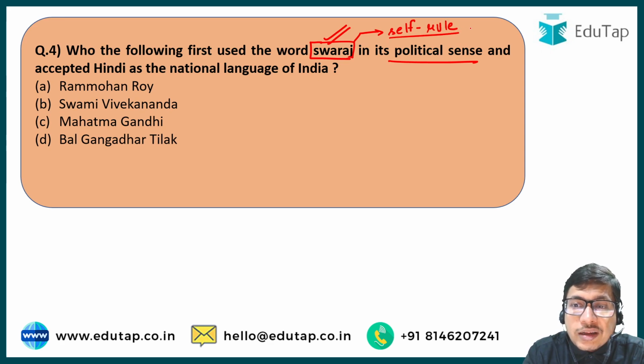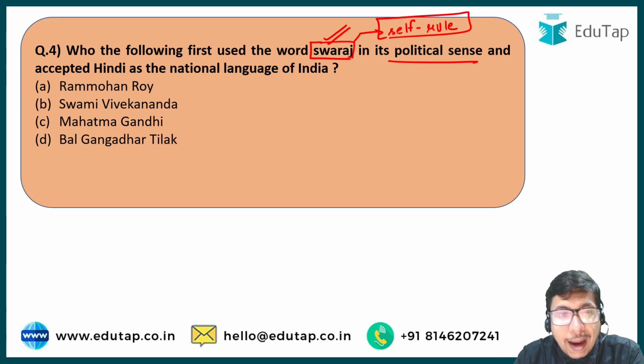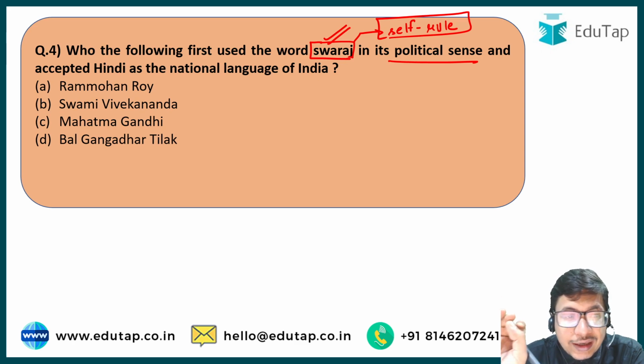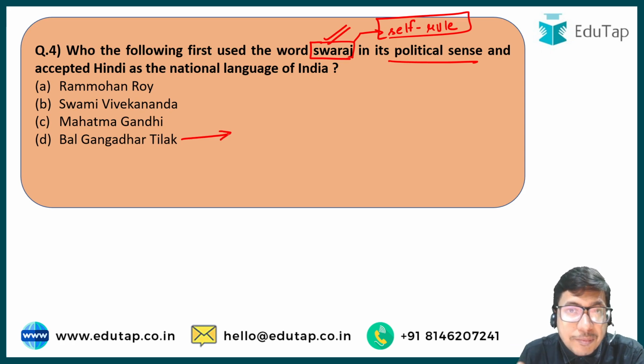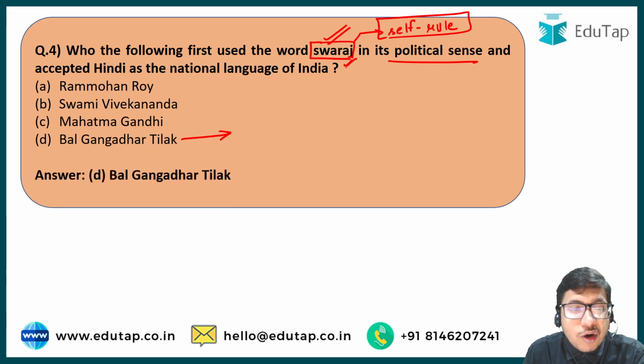We want Indians to rule over India, right? And he also accepted Hindi as the national language of India. He wanted the entire Indian land mass to be covered under one national language, and that is Hindi, right? So Ram Mohan Roy, Swami Vivekanand, Mahatma Gandhi, Bal Gangadhar Tilak. Be very, very careful. Bal Gangadhar Tilak is very famous for his slogan that Swaraj is my birthright and I shall have it. And this use of Swaraj as a political slogan was first done by Bal Gangadhar Tilak, right? So the correct answer is option D.